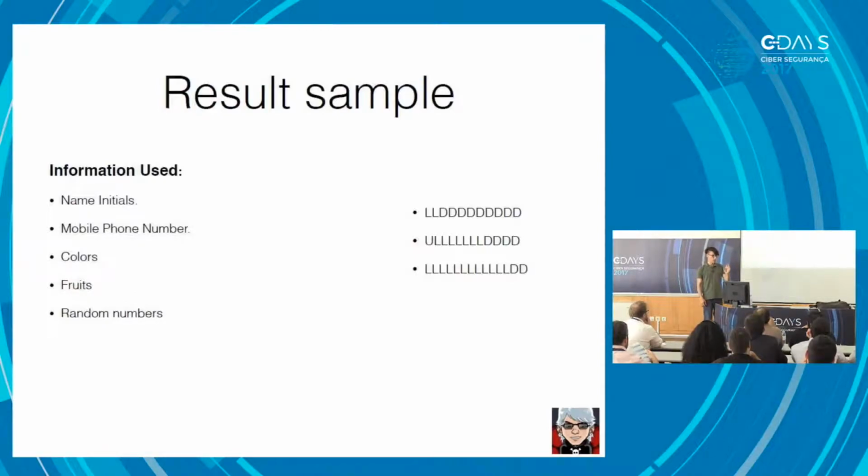They usually match that information. Although this was a brute force attack, when I analyzed the information, I noticed that we were talking about initials from the names, mobile phone numbers, colors, fruits, and random numbers that I couldn't find any reason for based on the information I had.